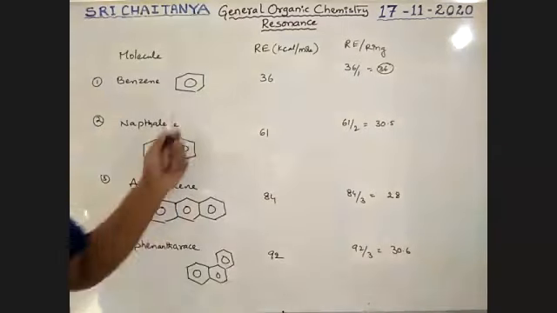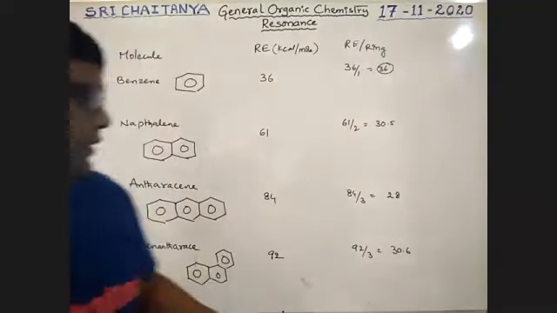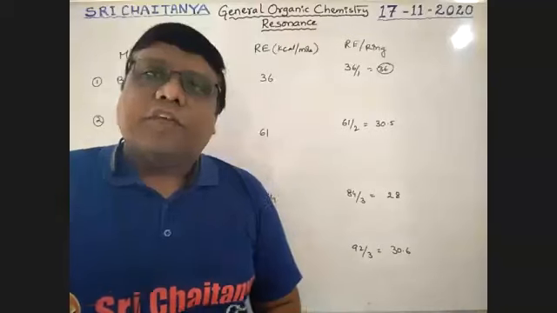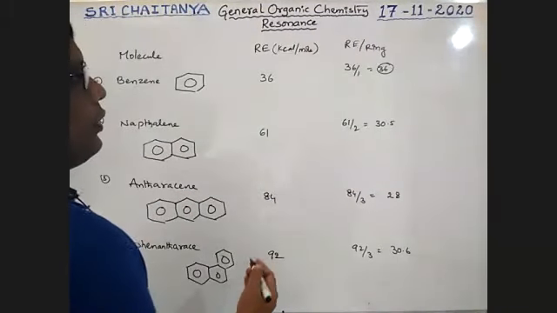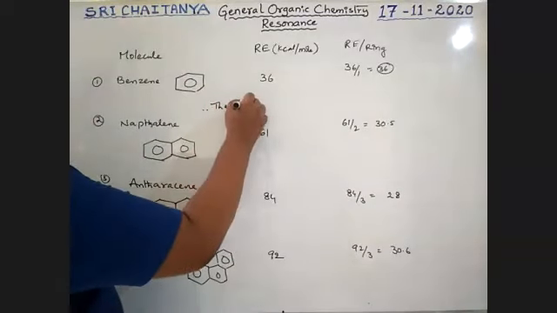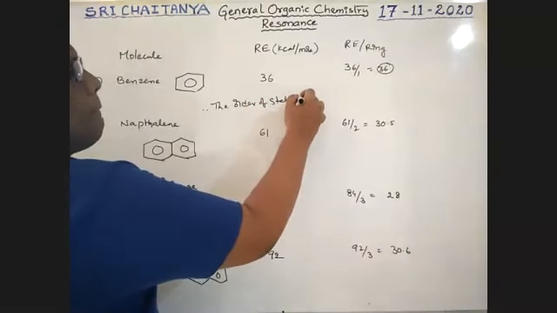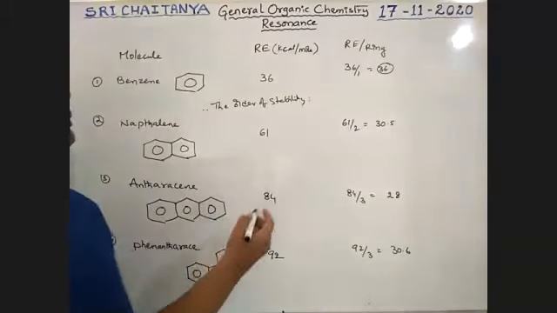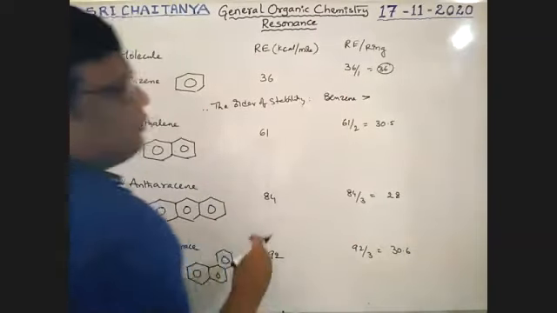That is why, among all these molecules, which one is more stable, boys? Is it phenanthracene or benzene? Yes, benzene is more stable. So therefore, the order of stability, see here, I'm writing here. The order of stability is benzene greater than. See here, boys.